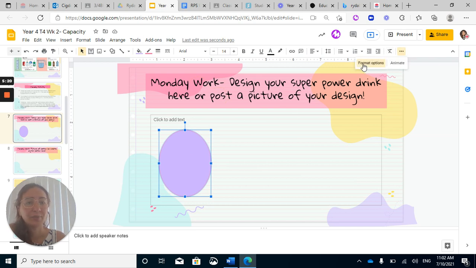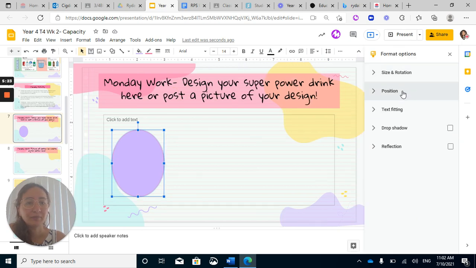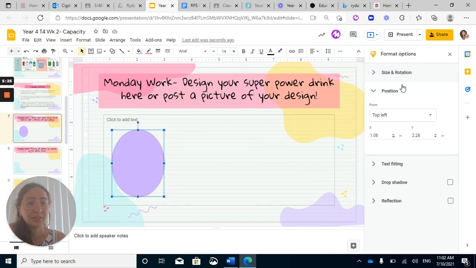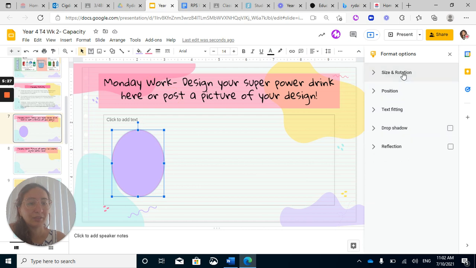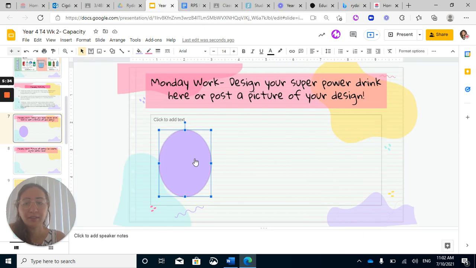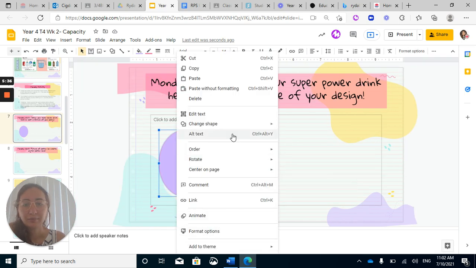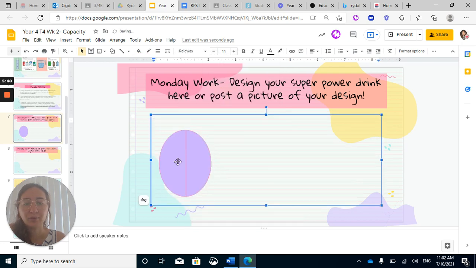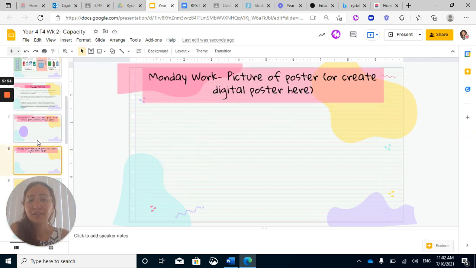but you would have to work on putting things in front of. So if you click on format options, and if you click on position, oh no, it's not position, where is it? It's not here, so it must be, if you right click, and then here it says order, send backwards. So then I want the line in front. Can you see that? All right, it's pink, so it's not very bright, but send backwards and send forwards makes things you can layer.